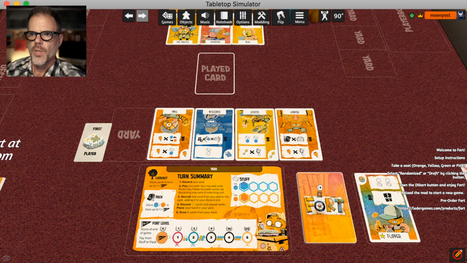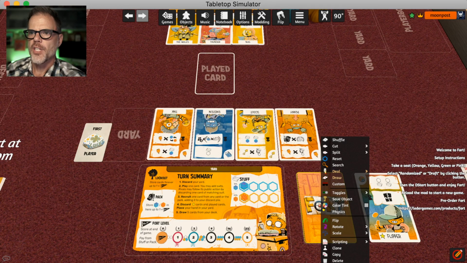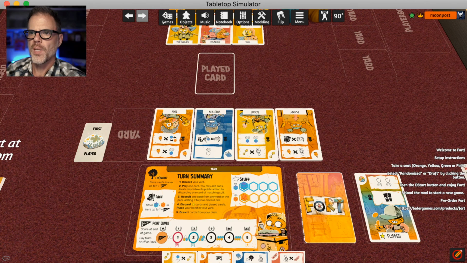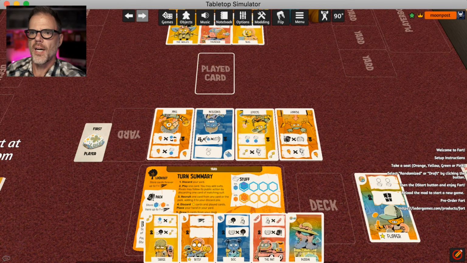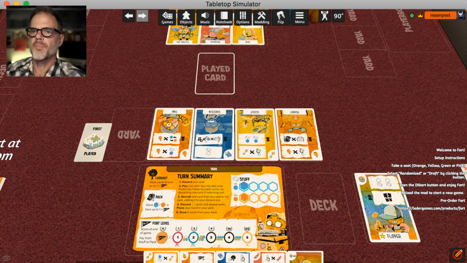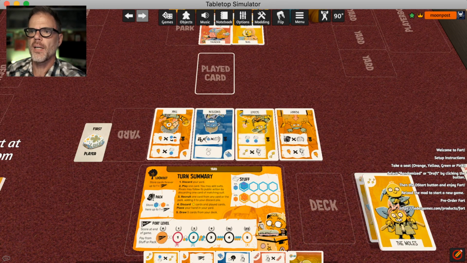And you can draw. So if I need to draw 5 cards to my hand, I can click 1, 2, 3, 4, and then there's 1 left and 5. Okay, so there I drew the 5 cards into my hand because I have to have cards in my hand for the next person to play. Now, if I was done and the other player was done, I also get to recruit a card in this game. So if I wanted to recruit, I could just grab it and put it to my discard pile. There we go.